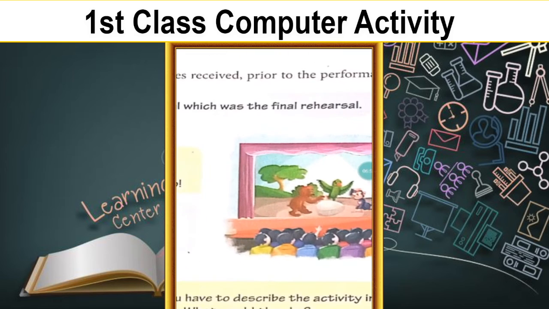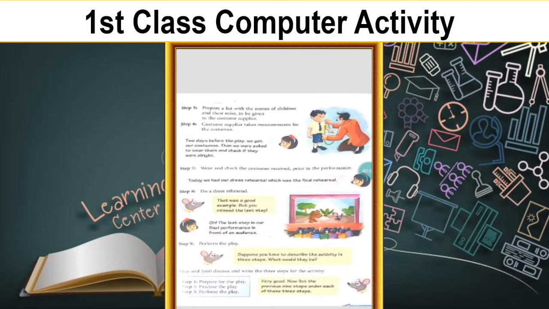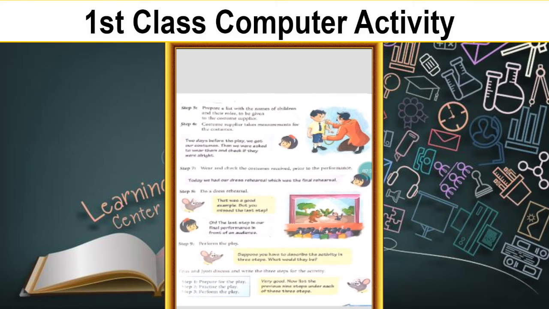So here you can see, they have done rehearsals. What Moses is saying is that it was a good example, but you missed the last step. They have seen the practiced performance, and they are saying it was very nice, but you missed the last step. Jyoti is telling that, oh, the last step is our final performance in front of an audience.